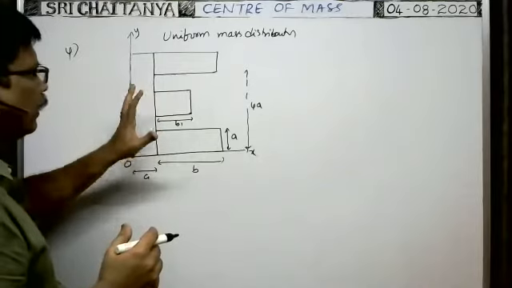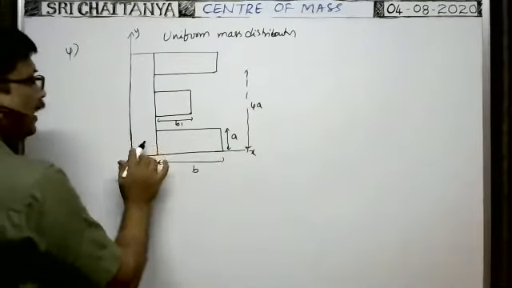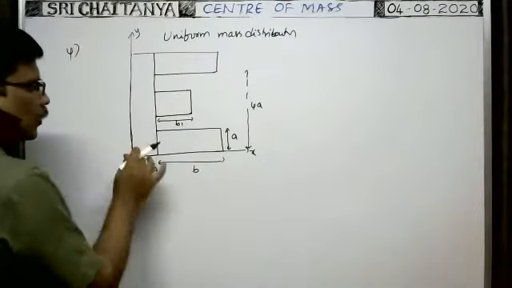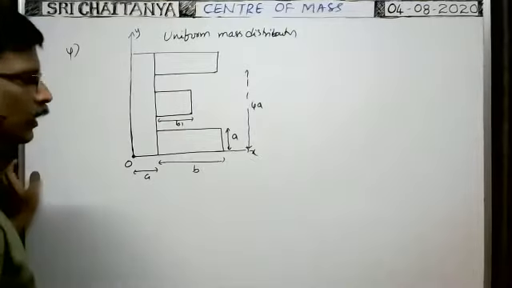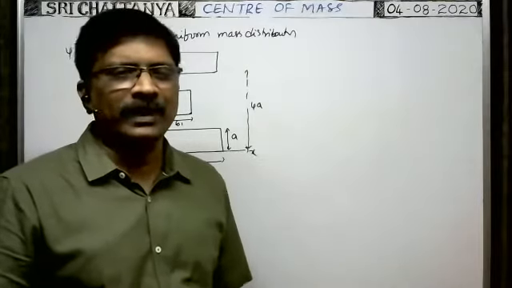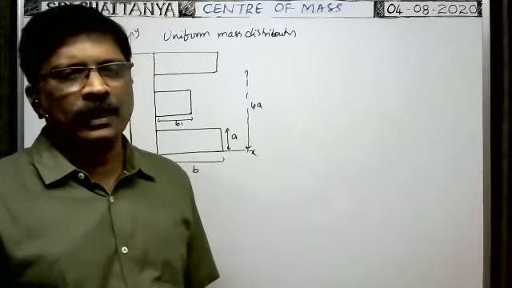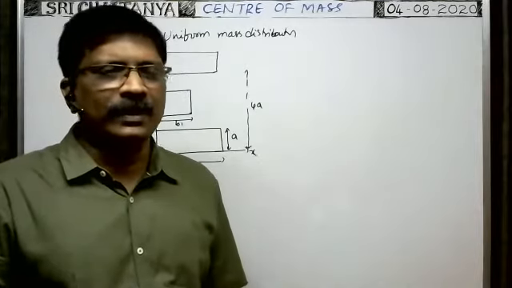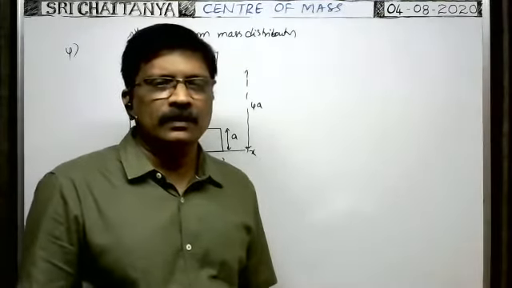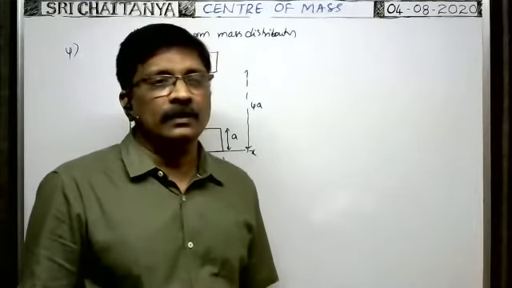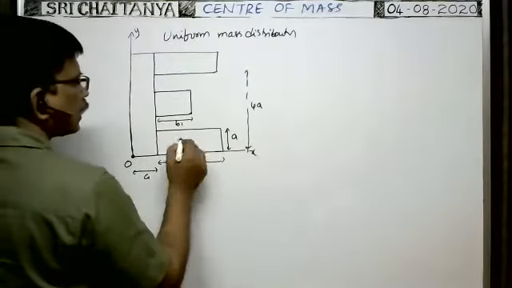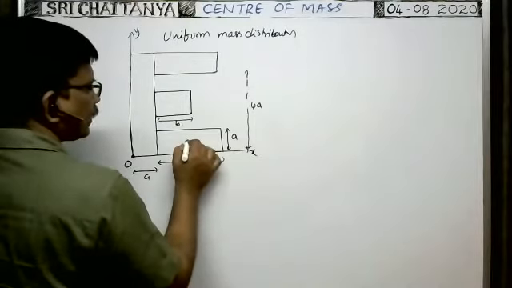This E-shaped plate can be imagined as a combination of 4 rectangular plates. It is one rectangular plate. It is another rectangular plate. It is one rectangular plate like this. It is a combination of 4 rectangular plates. A rectangular plate having uniform mass distribution is a regular shaped body. In case of regular shaped bodies, the center of mass lies at the center of symmetry or geometric center.